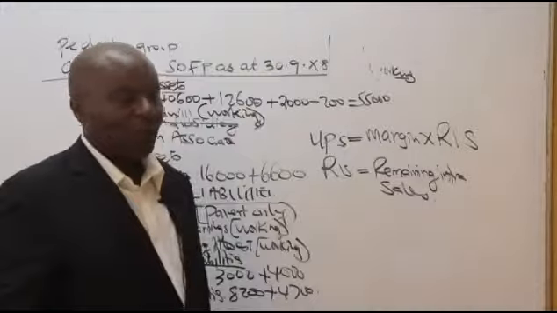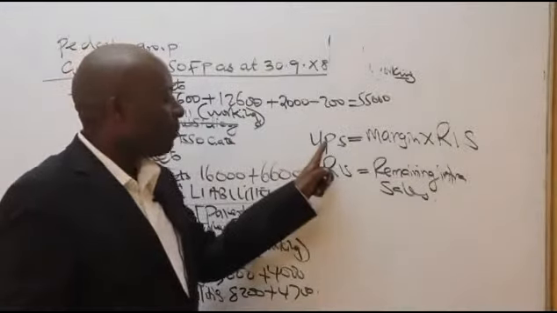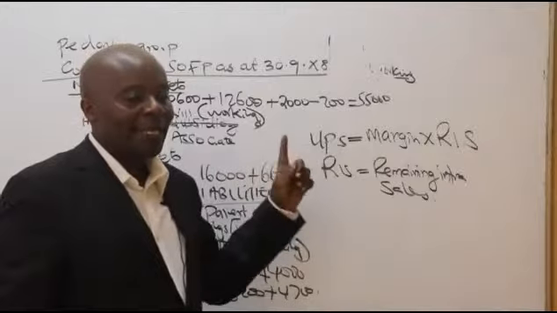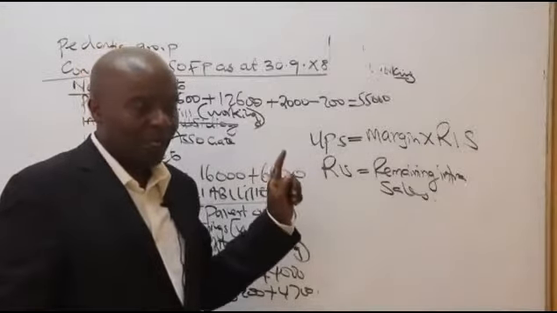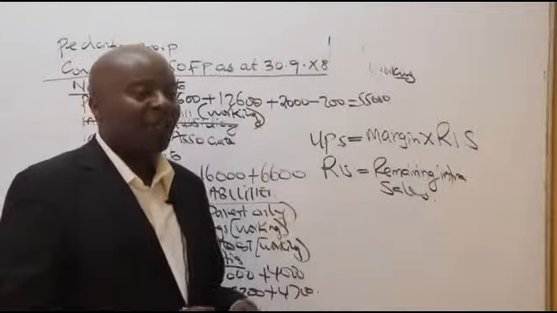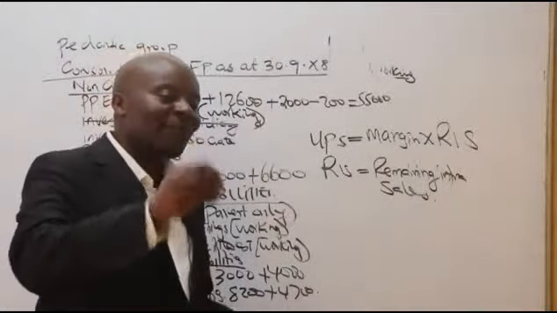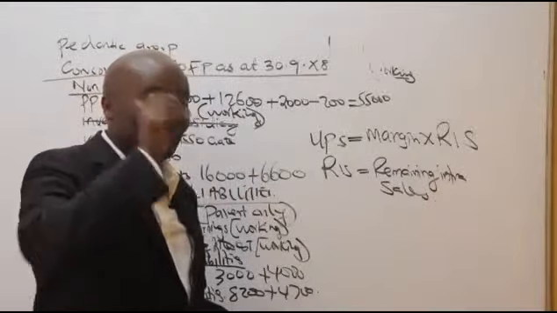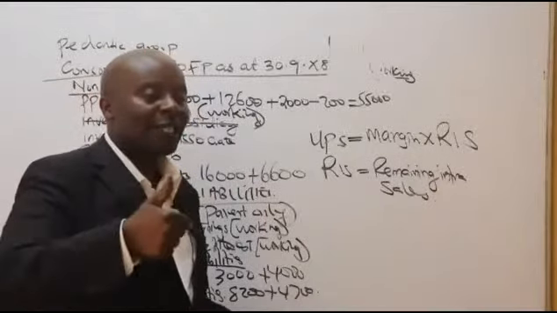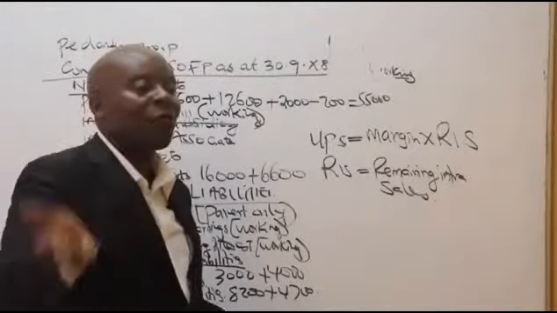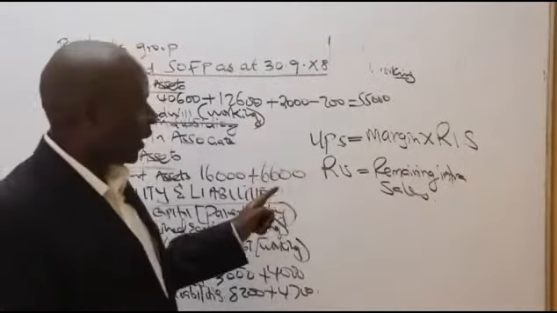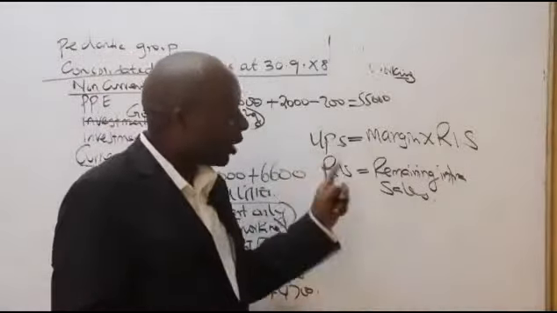Remember, this is an unrealized profit on stock. It is the same as URP, unrealized profit. Some books use URP, but it's good for you to specify unrealized profit on stock, or unrealized profit on fixed assets. At times these companies transfer their fixed assets to their subsidiaries at a profit. So that profit is never realized. So it is good to specify that this is unrealized profit on stock.